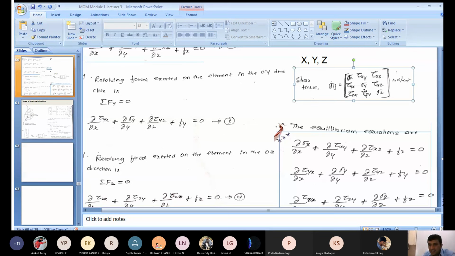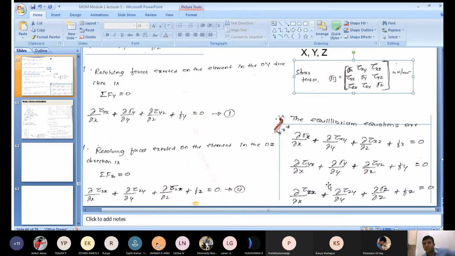Based on this stress tensor, you can write the equilibrium equation. In the first row, the x direction: dou by dou x of sigma x plus dou by dou y of tau xy plus dou by dou z of tau xz plus body force Fx is equal to 0. Similarly, the second row, the y direction: dou by dou x of tau yx plus dou by dou y of sigma y plus dou by dou z of tau yz plus body force in the y direction, Fy, is equal to 0. Similarly, the last one you can write in the z direction.